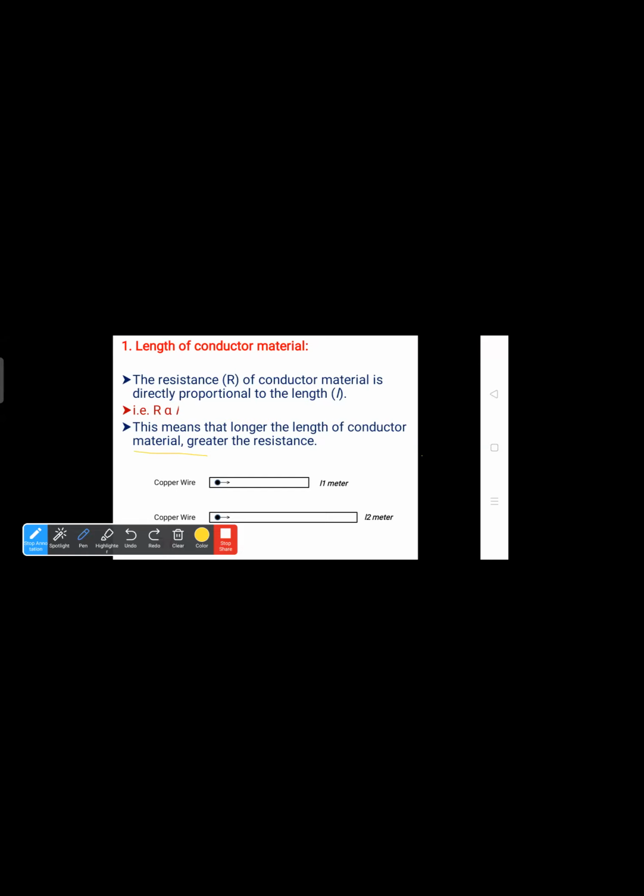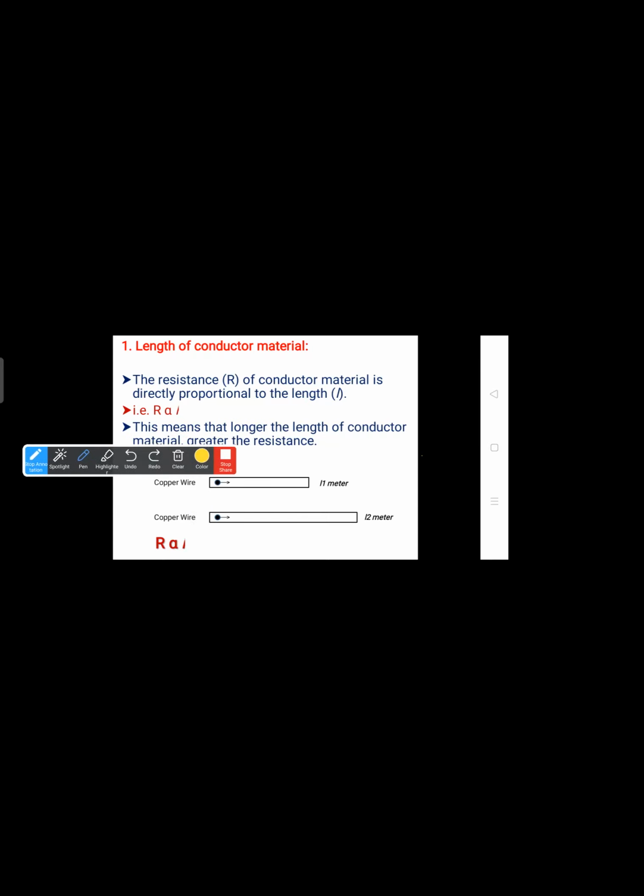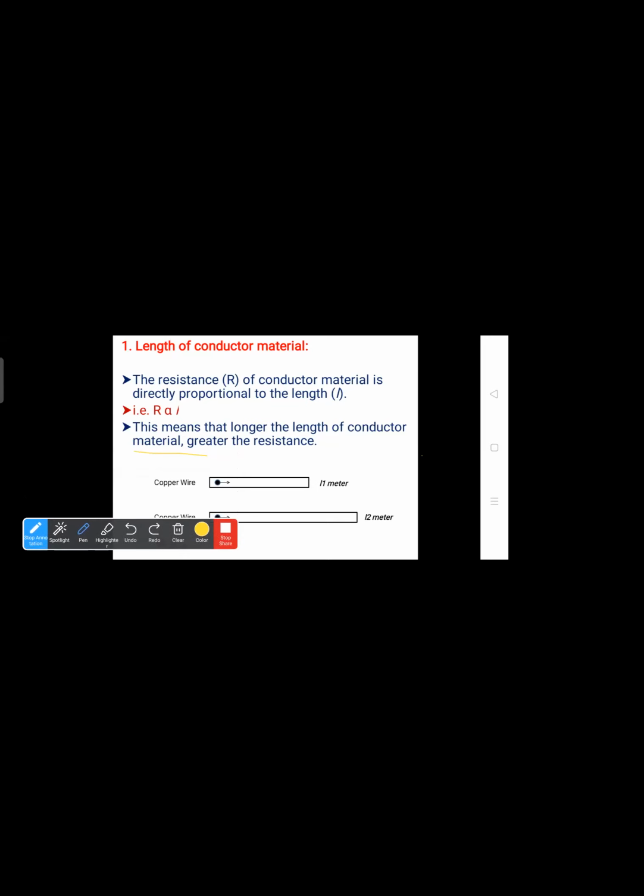This means that the longer the length of conductor material, the greater the resistance. That is textbook language. In our language, if the length of the conductor increases, then the resistance will also increase. Like that also you can write. Lastly, write R is proportional to L. Is it clear?